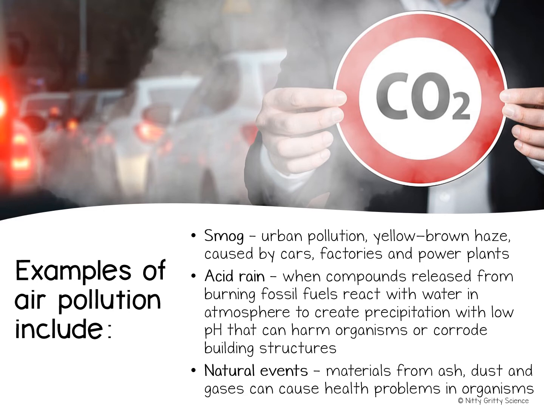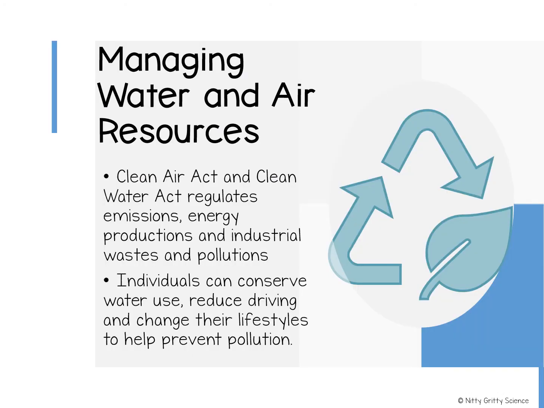Another result of air pollution is acid rain, and this is rain that is more acidic than naturally occurring rain, and it's even sometimes strong enough to damage the surfaces of buildings and statues, and is definitely harmful to organisms in lakes and ponds. In the United States, federal and state governments have passed a number of laws and regulations to reduce water and air pollution.